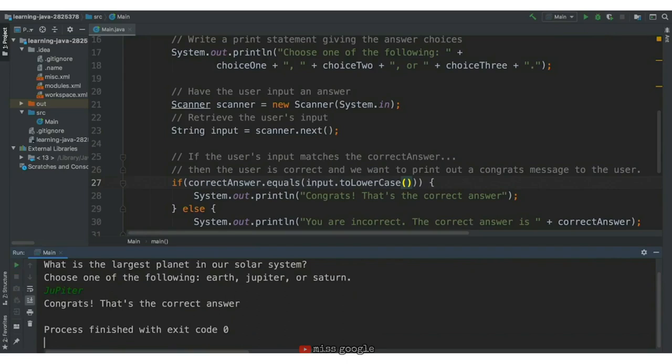Now, how could we add on to this program? Let's say we wanted to add the ability for the user to try again and again until they get the right answer. To do this, we would need to use a while loop. This would allow the user to keep guessing until their answer was correct. We could also add more multiple choice questions. With what we know so far, adding additional questions would require us to add a significant amount of code.